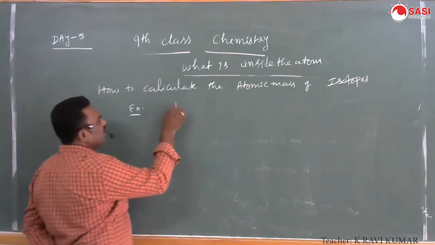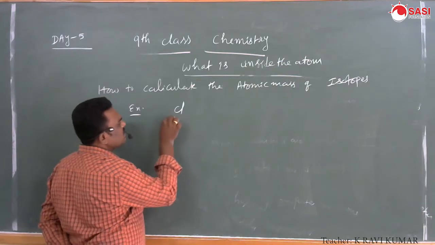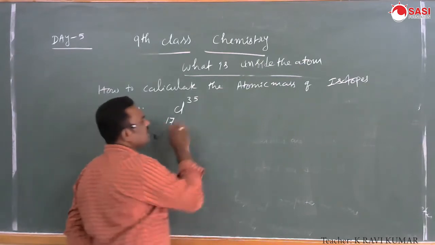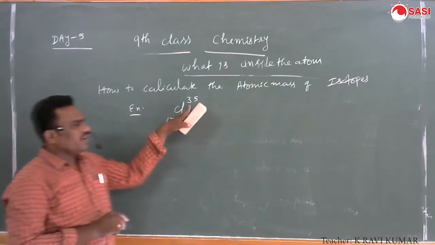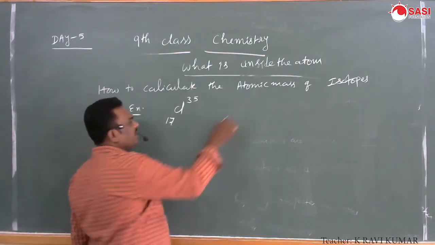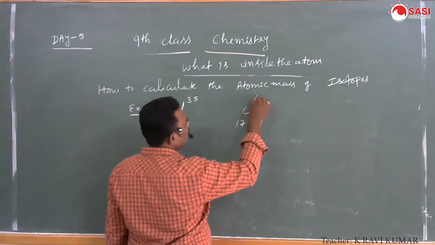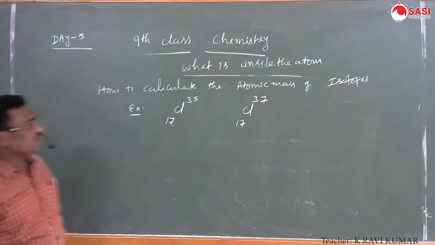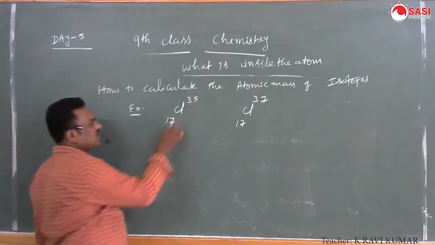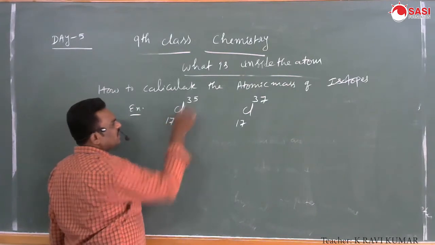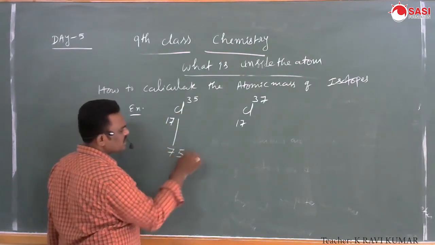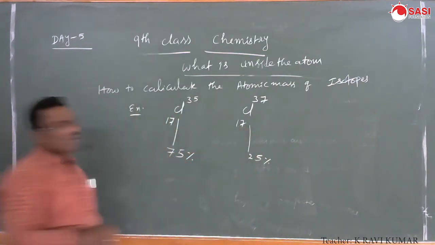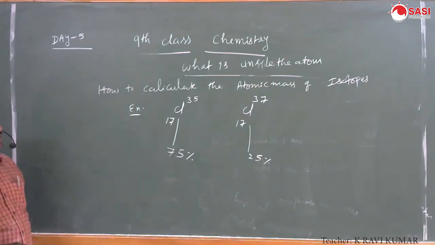We know that chlorine exists as Cl 17, 35, and also as Cl 17, 37. In nature, Cl 17, 35 exists as 75 percent, and the other exists as 25 percent. How to calculate the average atomic mass of these isotopes?